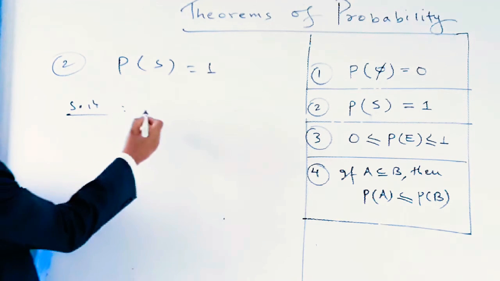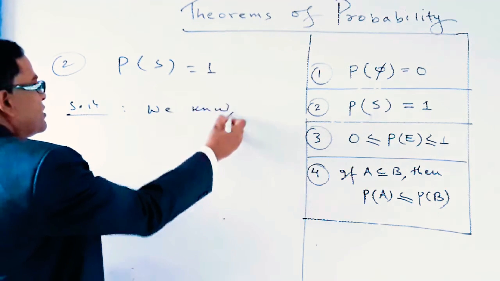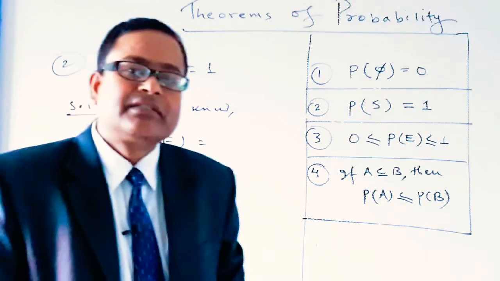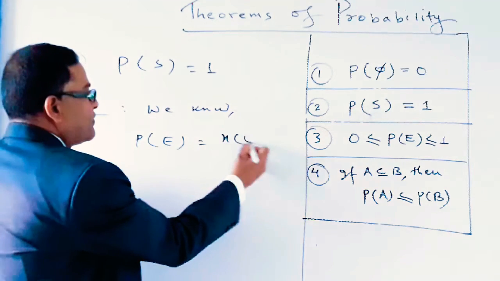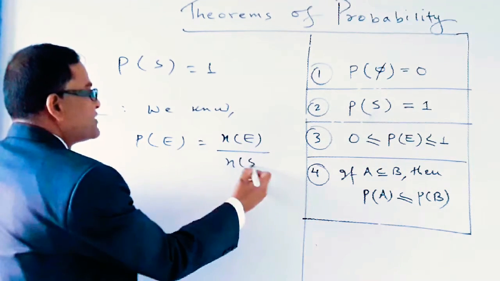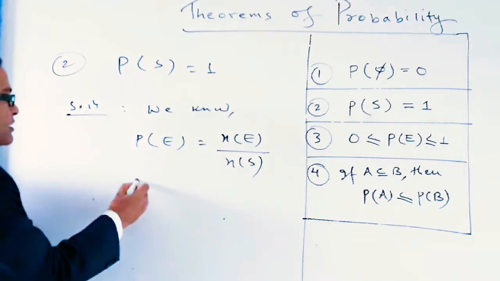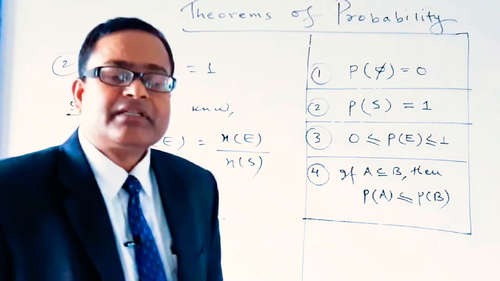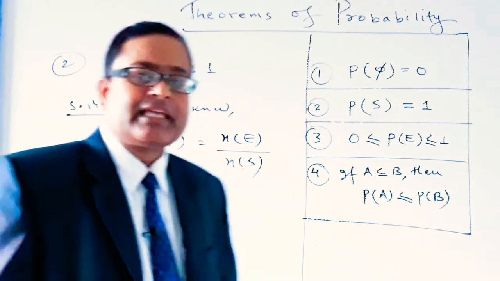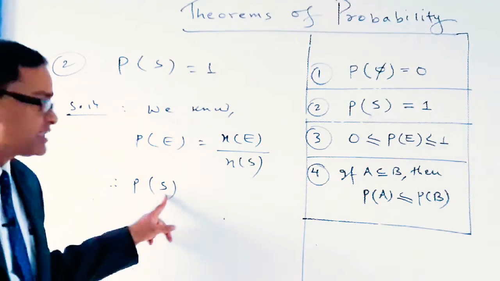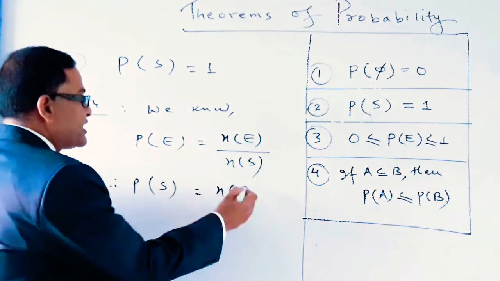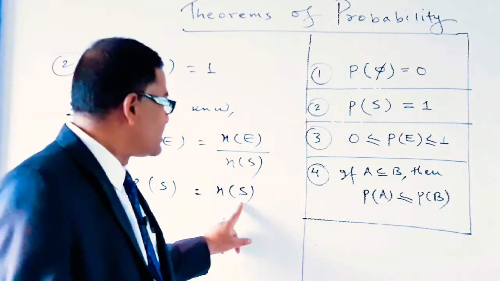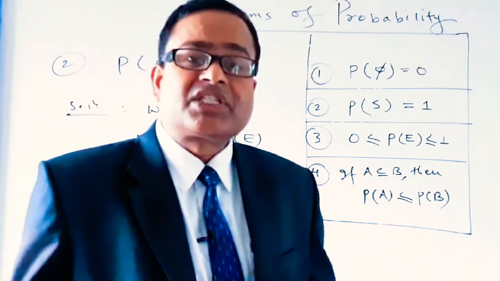Solution. We know the probability of an event E is equal to n(E) divided by n(S), the number of elements in the sample space. Therefore, for the probability of a sure event, let's replace the event E by the event S, because the given event is the sure event.